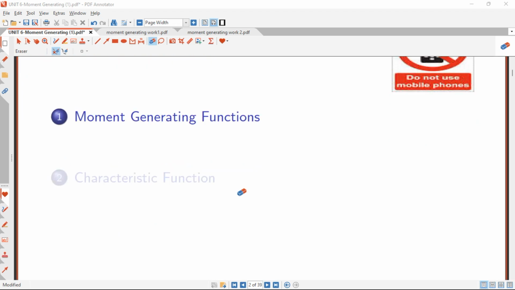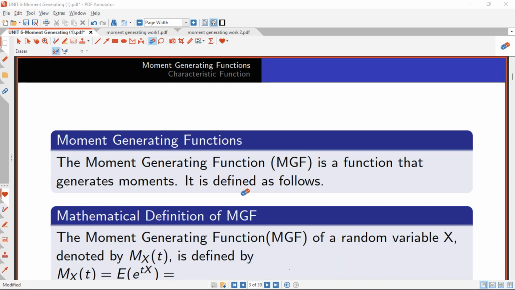So what is termed as moment generating function? A moment generating function is a function that generates moment, right? So for instance, for the probability distributions that we have, those of us who have been able to learn ahead of this course, you come across probability distributions, right?